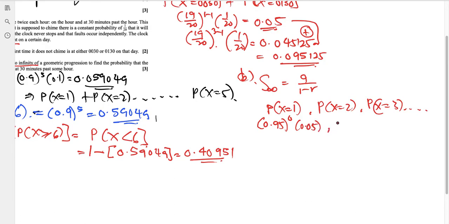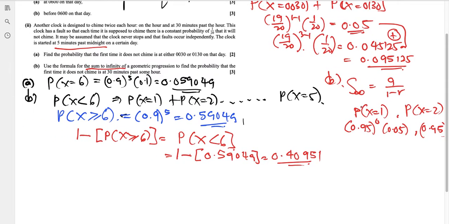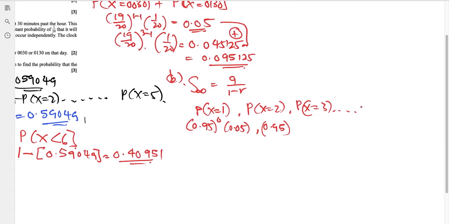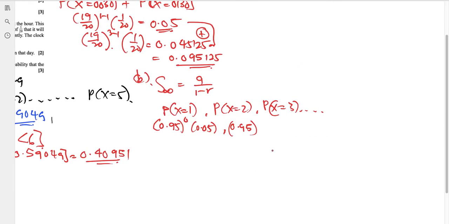The question says the first time it does not chime is at 30 minutes past some hour, so 1:30, then 2:30, 3:30, 4:30, and so on.